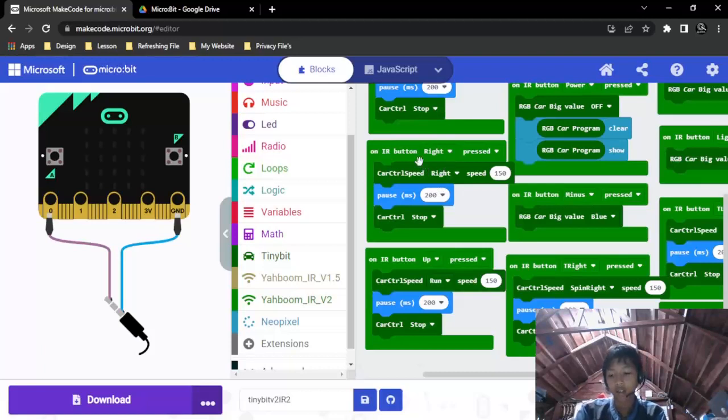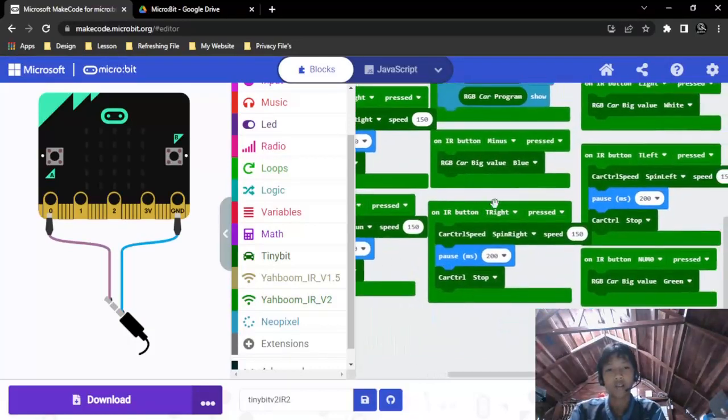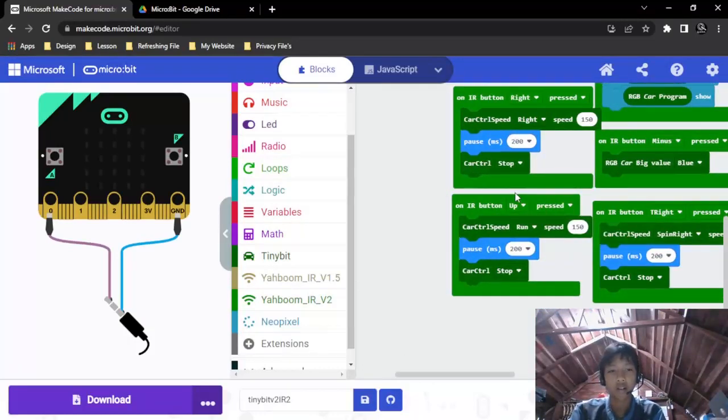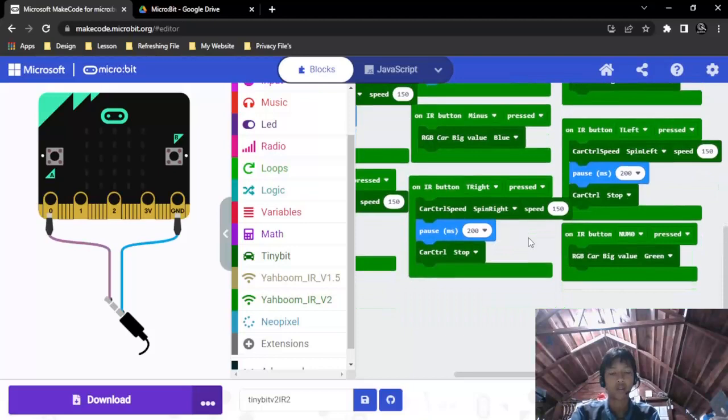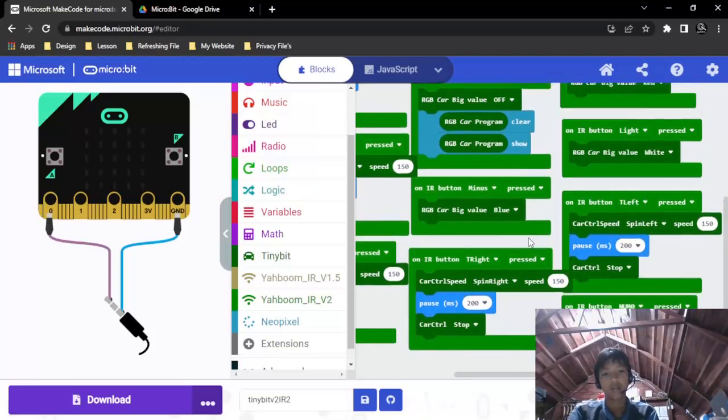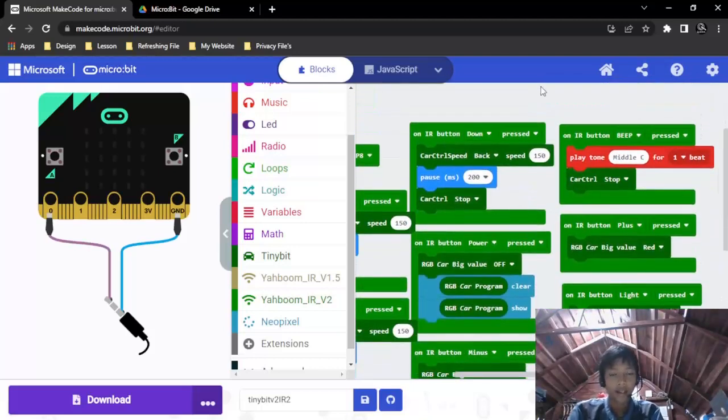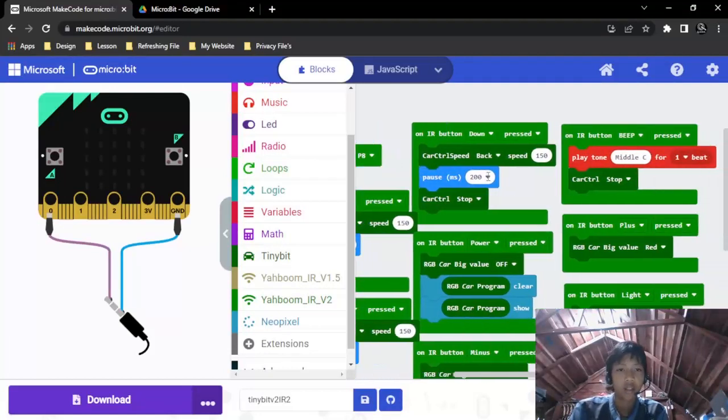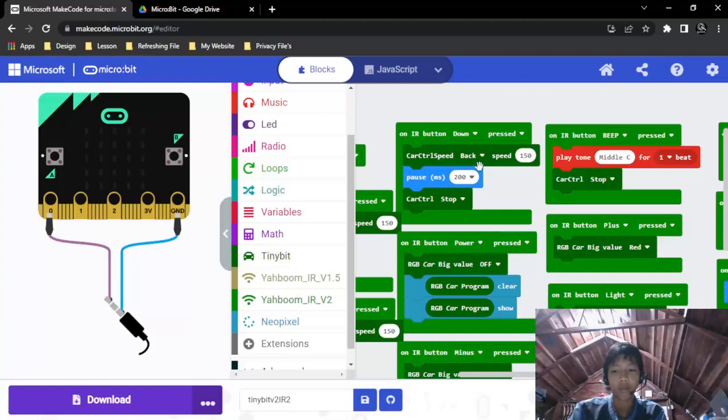It's the same when we press the right button, but the difference is it turns right, not left. When we press the up button, it will move forward, and then stop after 200 milliseconds. When we press the down button, it's similar, but instead of moving forward, we move back.